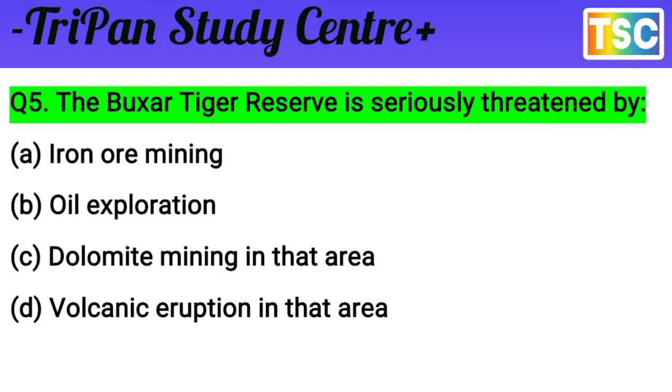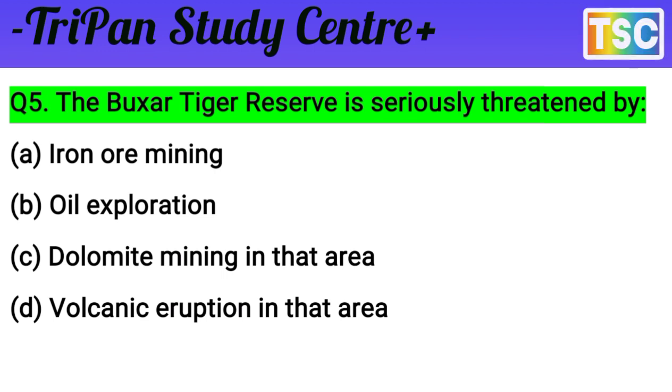Iron ore mining is not it, and oil exploitation is not it, and volcanic eruption in that area is nothing here. The answer is C, dolomite mining in that area. The correct answer is C. Write C here.